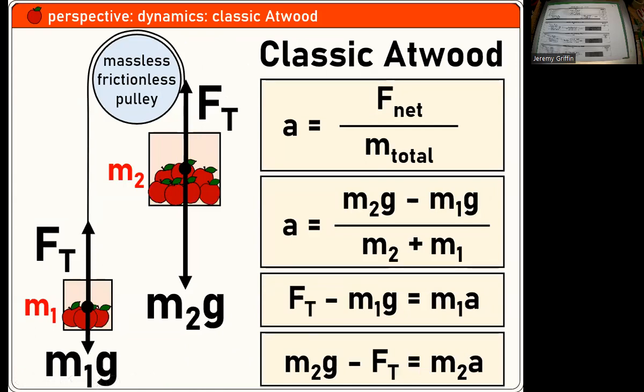Atwood's. You did a lab back in the day where you remember the pulley and a couple of masses. And I had you figure out this expression right here. What is the acceleration of the system as a function of the masses? That's what came out to. So the top box is just Newton's second law of motion. The second box is, from a macro point of view, what the acceleration is